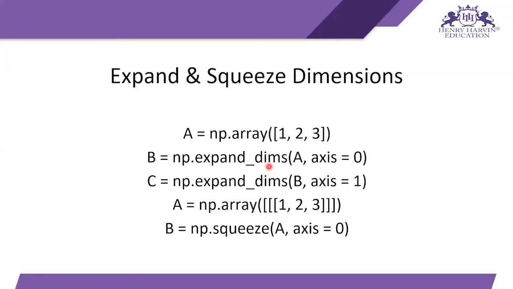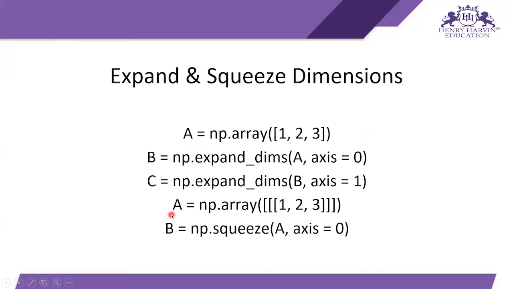And if I want to increase the dimension in axis is equal to 1, then I can just type c is equal to np dot expand dims, and b, here I take the variable b, and axis is equal to 1. So a has dimension 1, b has dimension 2, and c has dimension 3.